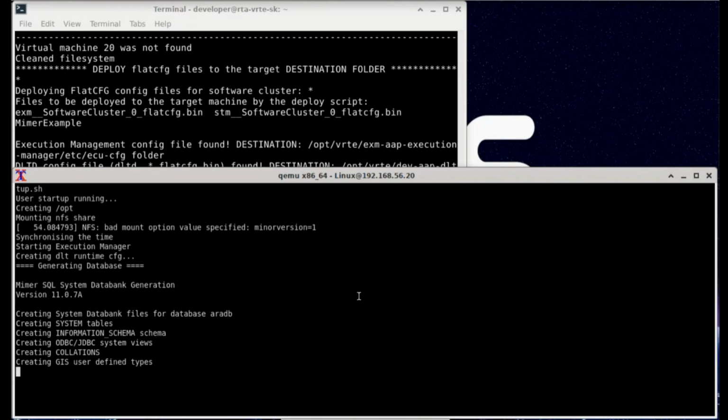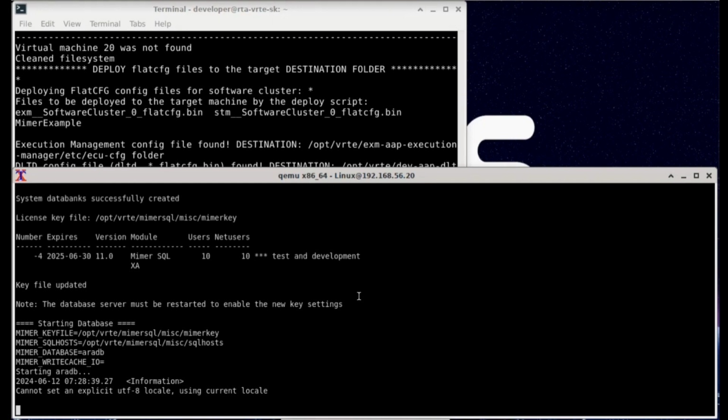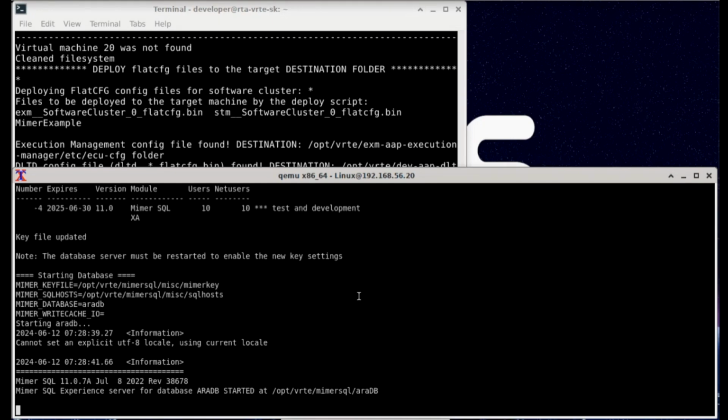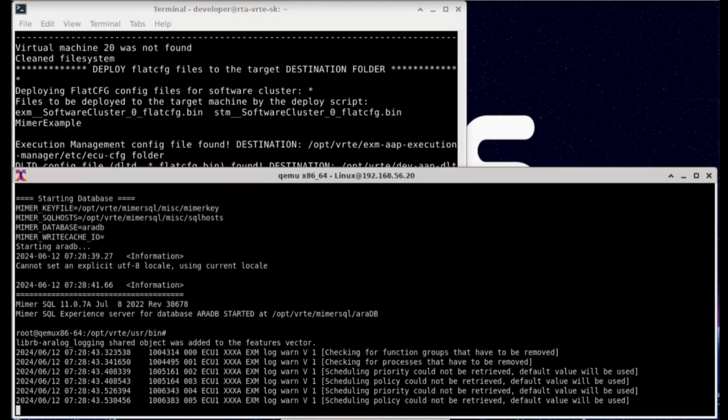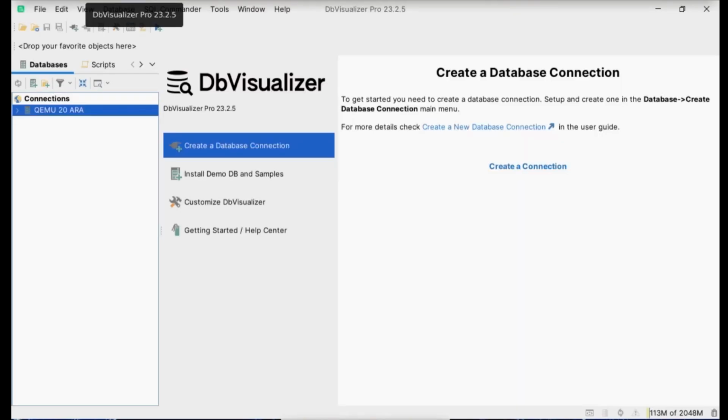They're part of the sample code. If you run the MIMA example, you see a lot of examples of how to store and retrieve data, and how to exercise that connection. So now the database is launched. Yes, we've got our DB, our adaptive AUTOSAR database. And I will now use a free tool called DB Visualizer. You can find it at dbvis.com. I use this to talk to my database. I'm running this inside the VirtualBox, and I'm now connecting to my virtual machine.